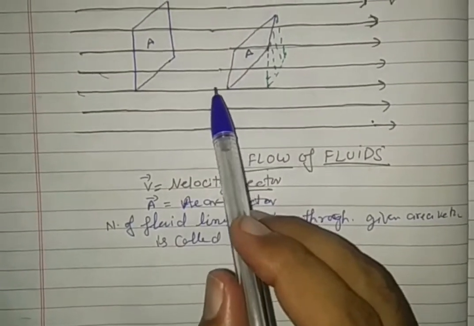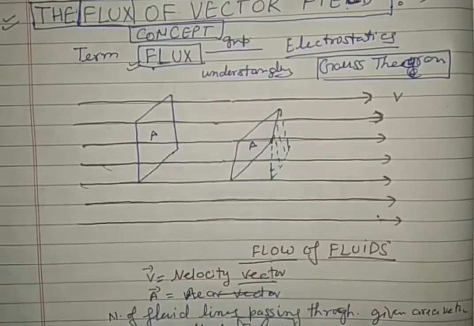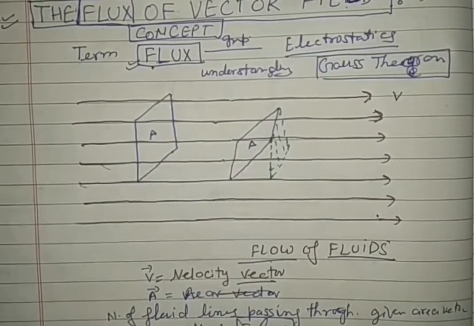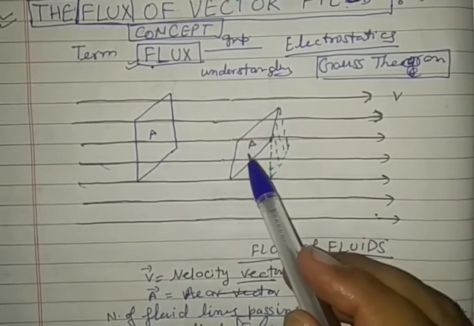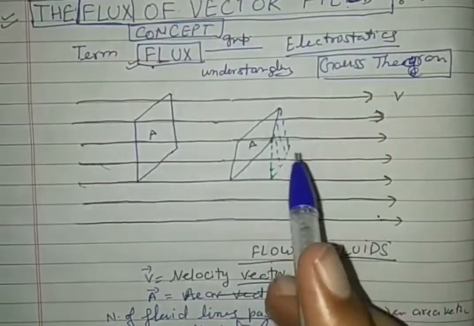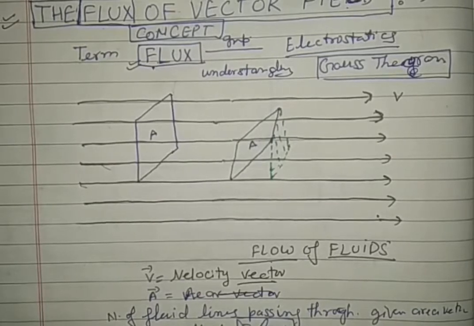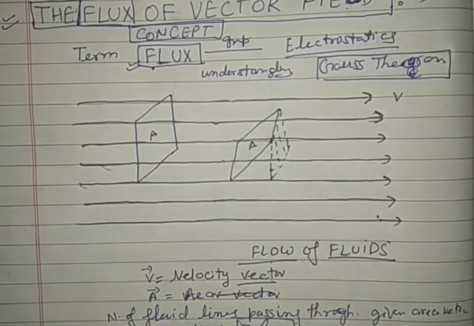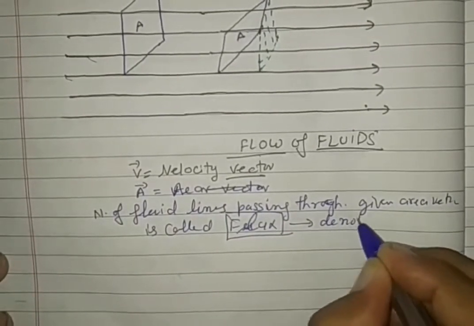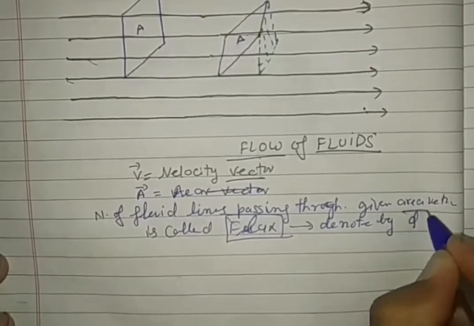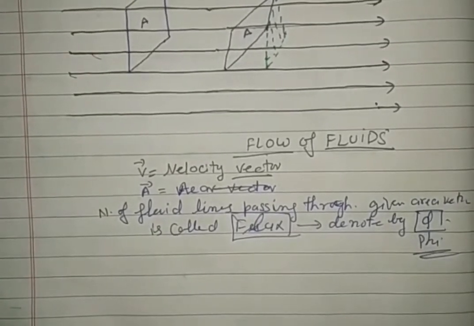Here see in this diagram, 1, 2, 3, 4 lines pass through it. So its flux will be dependent on 4. See it very carefully, 1, 2, 3, 4. And in the second diagram, when we slanted it, only 3 lines pass through it. The area is the same, but the position has changed. And this flux is denoted by the letter phi, Greek letter phi.